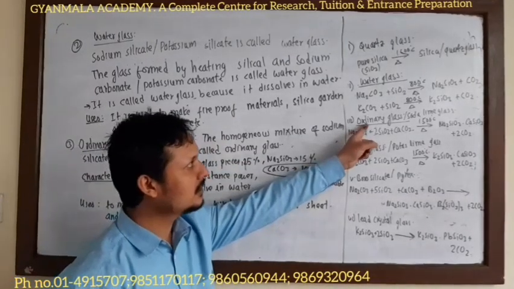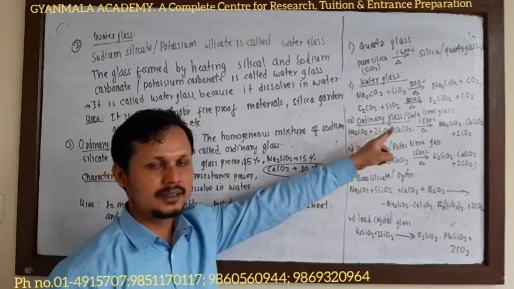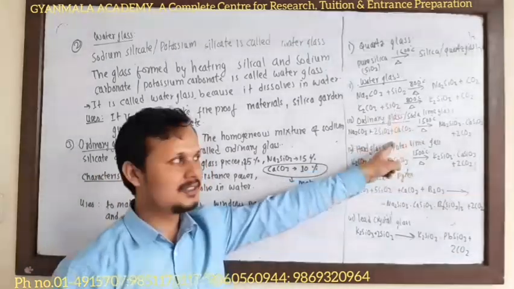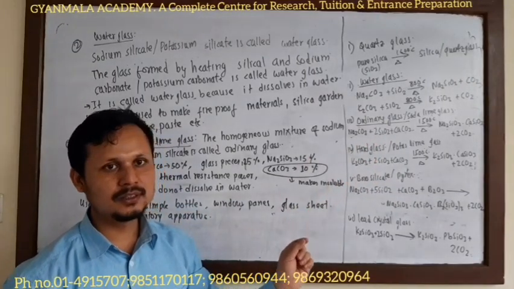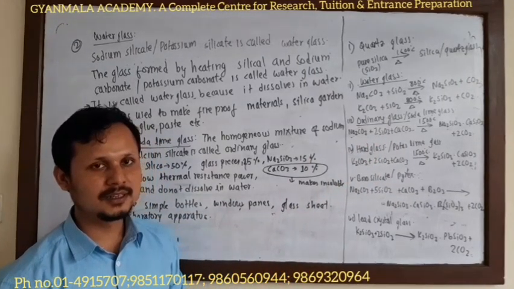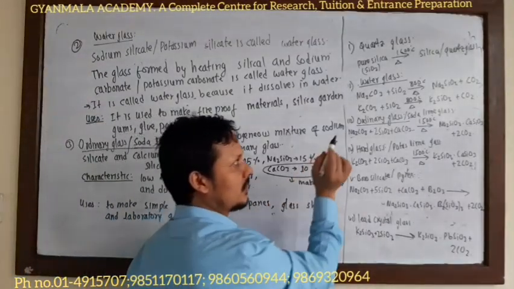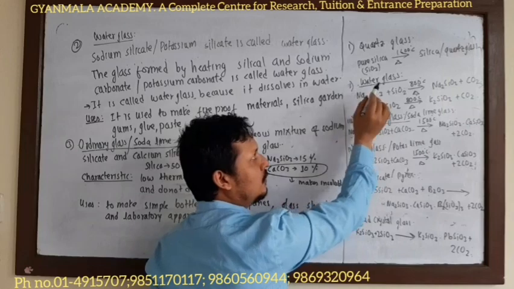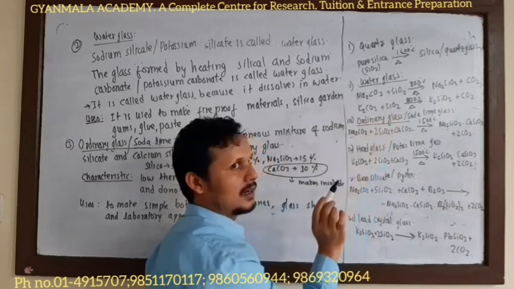So ordinary glass is a glass which is formed by heating sodium carbonate and calcium carbonate with silica, or the homogeneous mixture of sodium silicate and calcium silicate. In water glass we have sodium carbonate and silica.